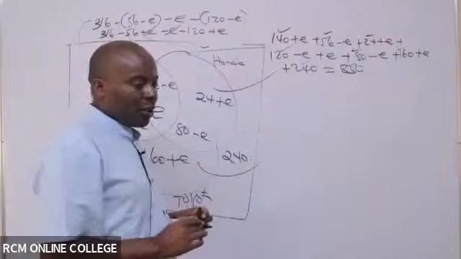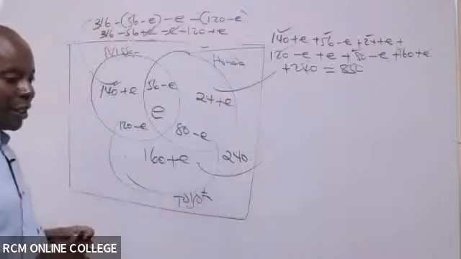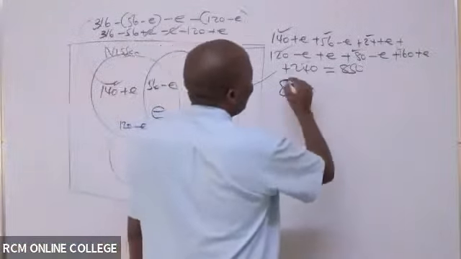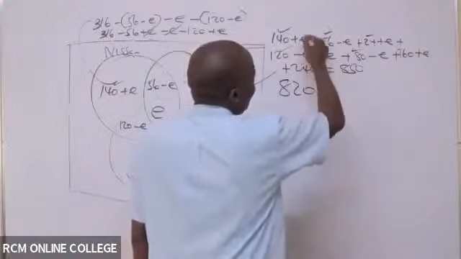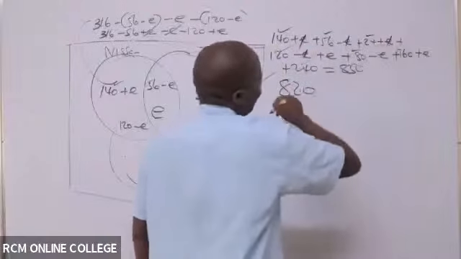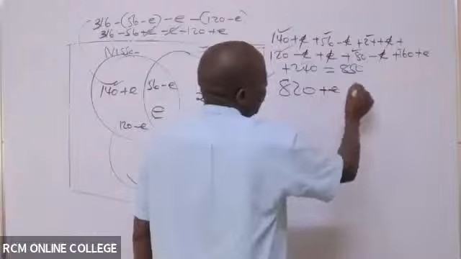When you add the constant numbers, what are you able to get? In this case, 820. And then now we have this E. Most of them will balance out. This cancels that. We'll have this and this negative canceling. We'll have this and this canceling. So we have here plus E. I'll only be left with one E.